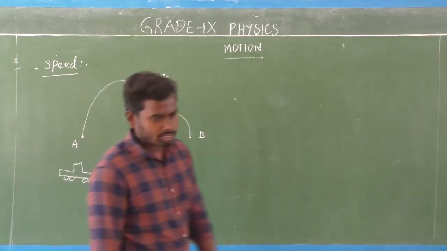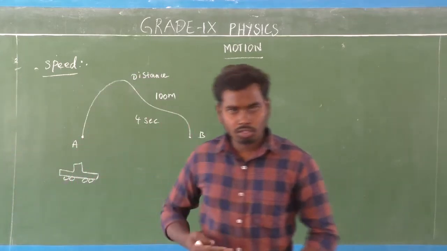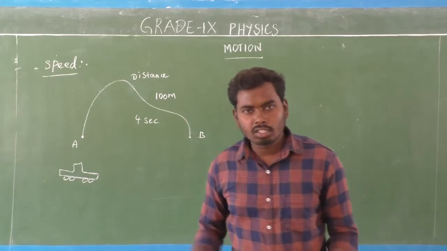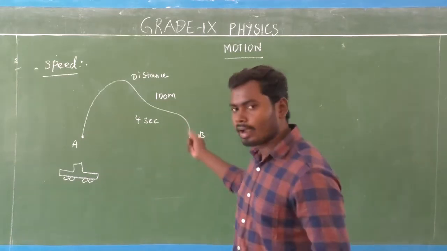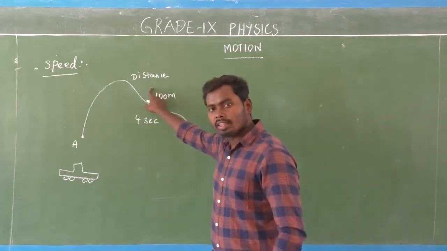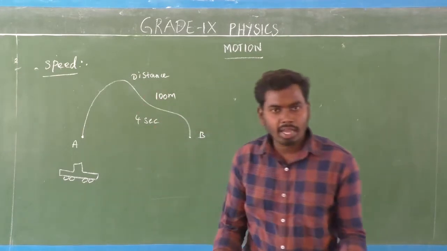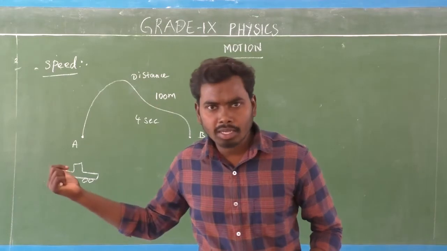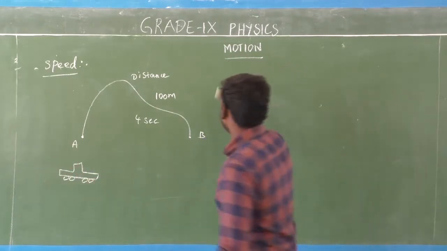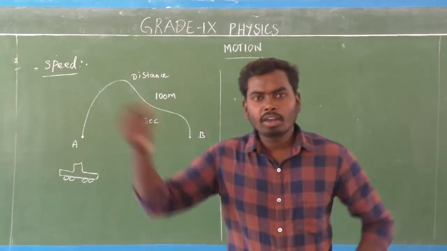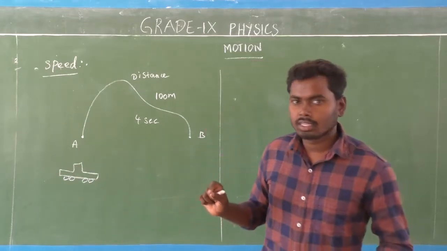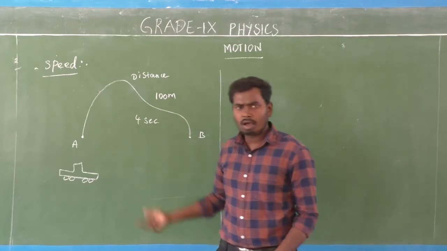So if we divide both quantities, the distance covered by the object and the time taken, we can get the speed of the object. So speed is nothing but the distance covered by the object per unit time.